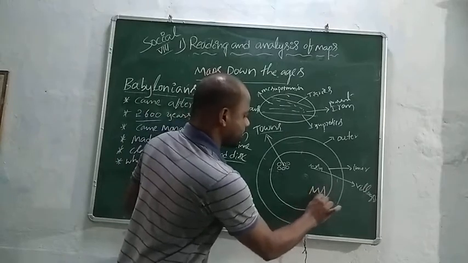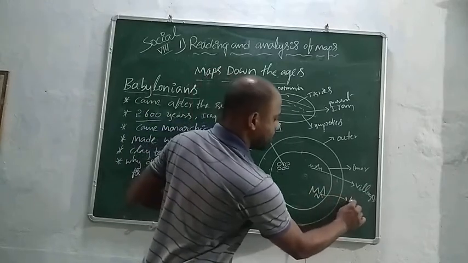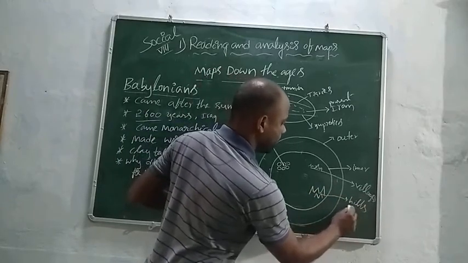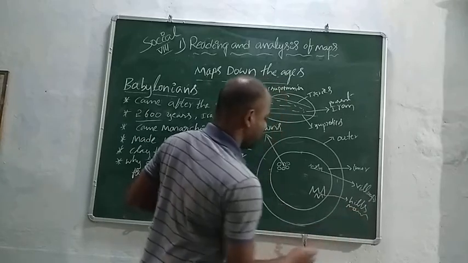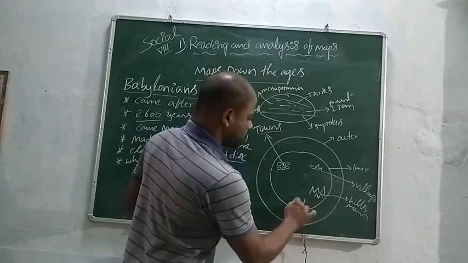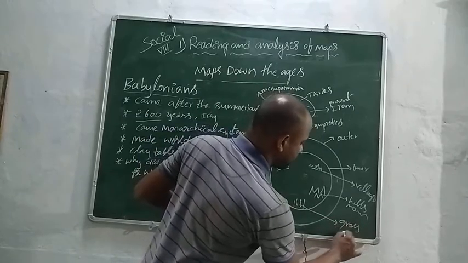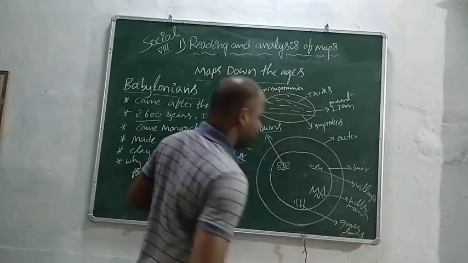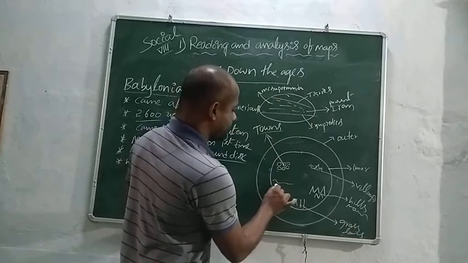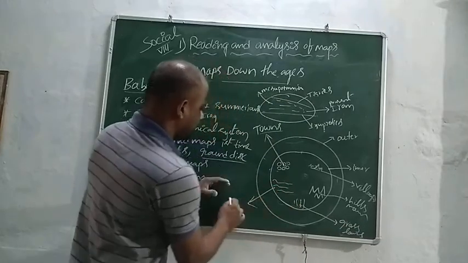These symbols indicate hills and mountains, these symbols indicate grasslands, and these symbols indicate rivers.